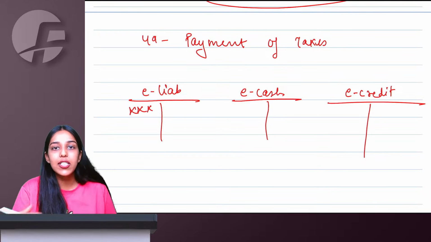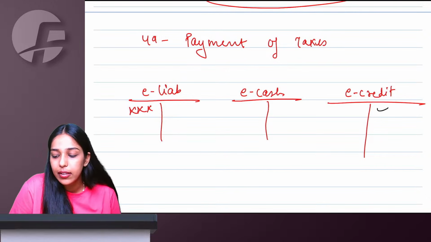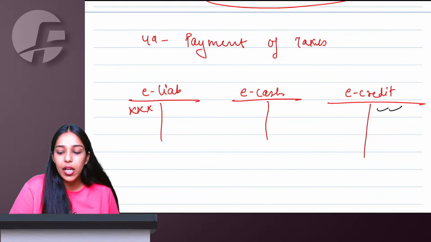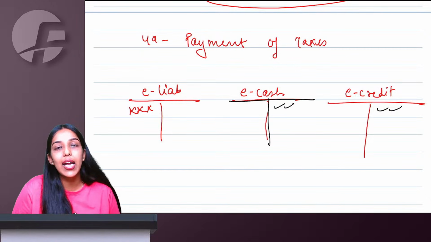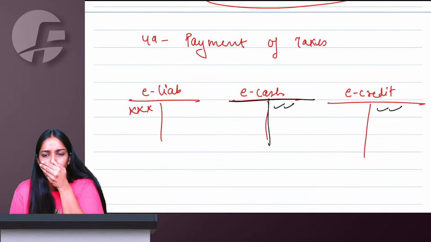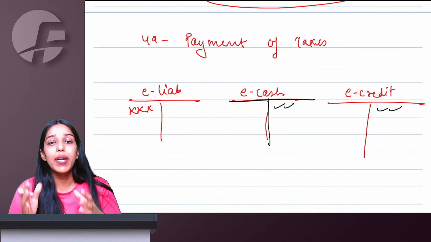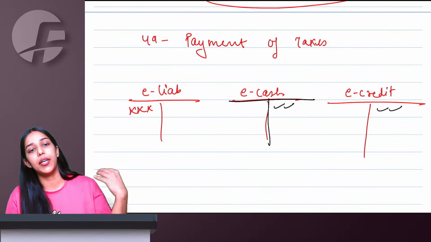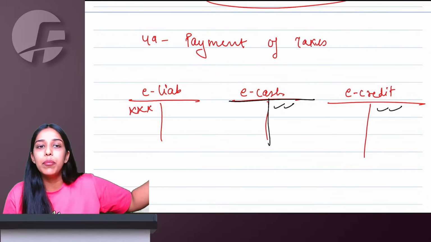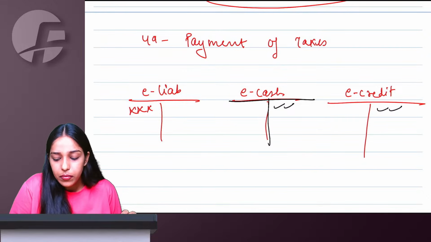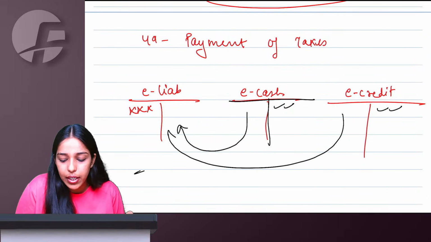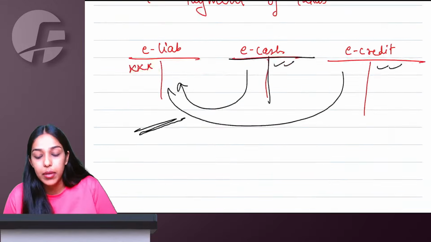When I file returns, I show my purchases, I take credits, they are credited in credit ledger. I pay challans, I deposit cash, that comes in my cash ledger. So my cash ledger and credit ledger are credited. Opposite side, I have liabilities in my liability register. I will use my cash and credit ledger to set off my liabilities.